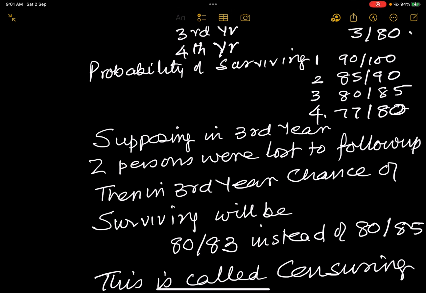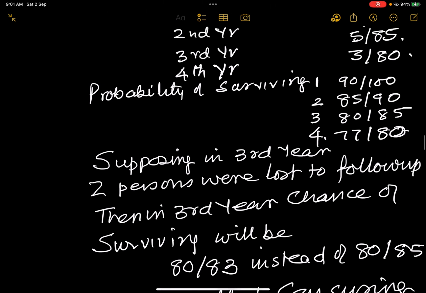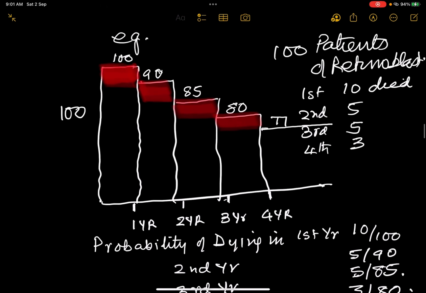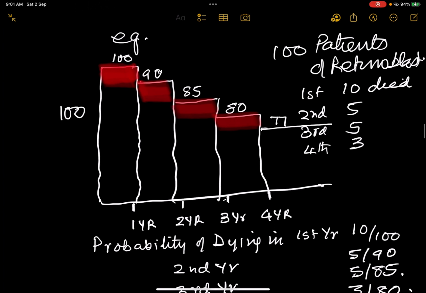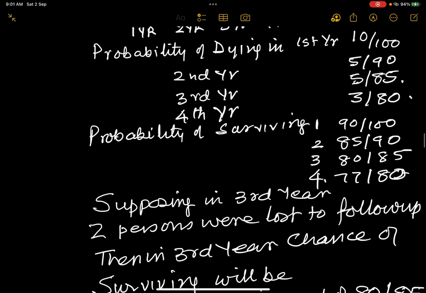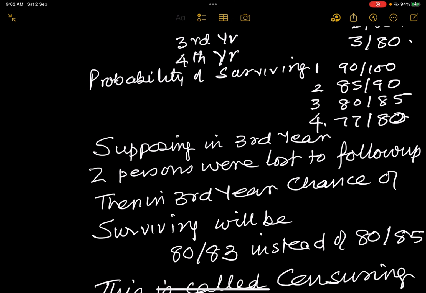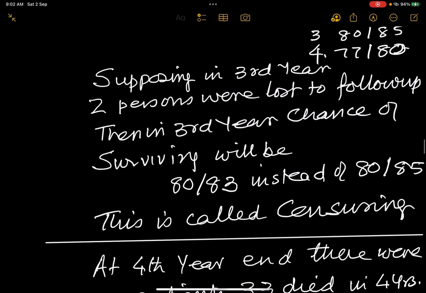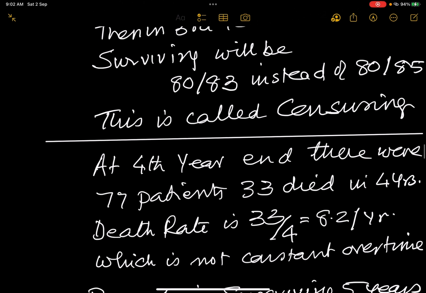So I say supposing in the third year 2 persons were lost to follow-up. Then in the third year, the chance of surviving will be 80. The denominator will be 83 because you have followed up 83 patients only. And therefore the denominator would decrease, and you will have that the chance of surviving the third year is 80 out of 83 instead of 80 out of 85. This being able to take care of loss to follow-up is called censoring.